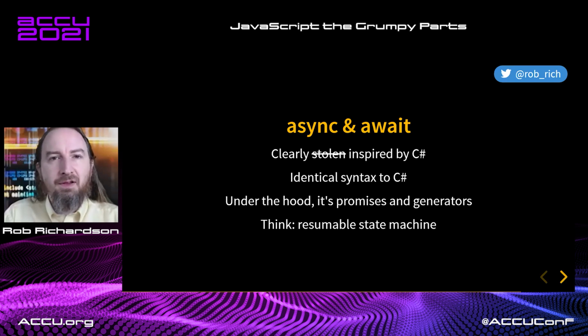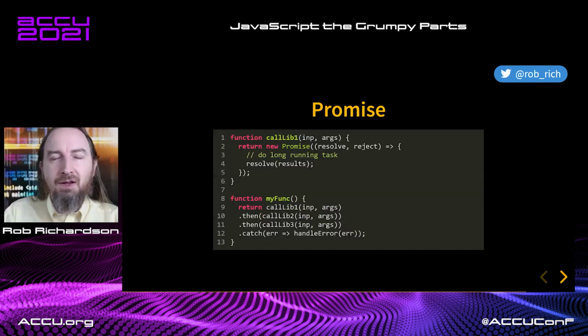The way it works is it builds a state machine over the top of promises and generators. The cool part is that those promises and generators will do things like, well, yield the current thread. We don't really have a yield keyword outside of generators in JavaScript, but async and await creates what feels like synchronous code, but is actually asynchronous code. The compiler builds this state machine, and that state machine knows how to resume the work at the spot where we left off. That is really, really cool. This state machine can do really interesting things.